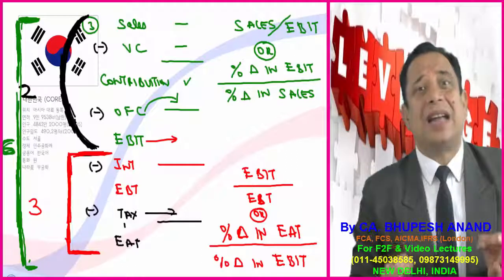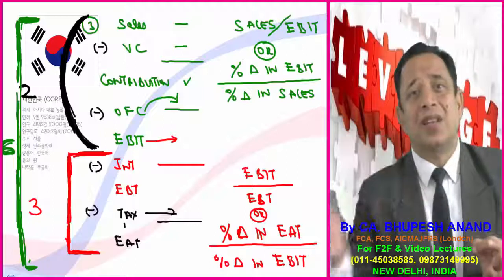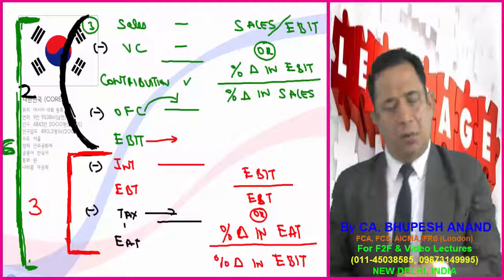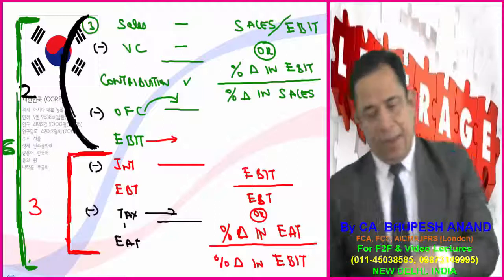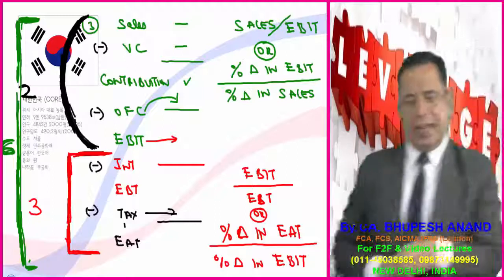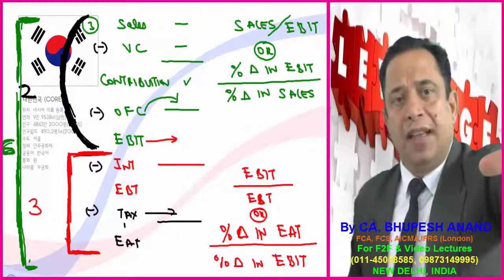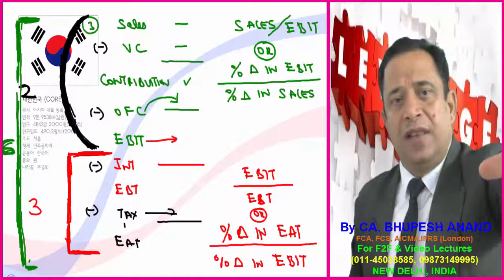Even 1 mark can help you in clearing CFA level 1. So please write down this: sales, variable cost, contribution, operating fixed cost, EBIT, interest, EBT, tax, EAT. Again, the same case study. Operating leverage as 2, financial leverage as 3. It means total leverage as 6.